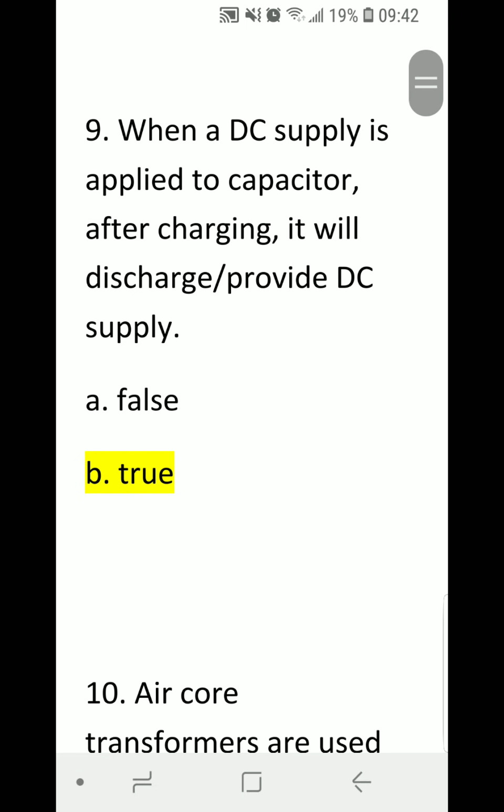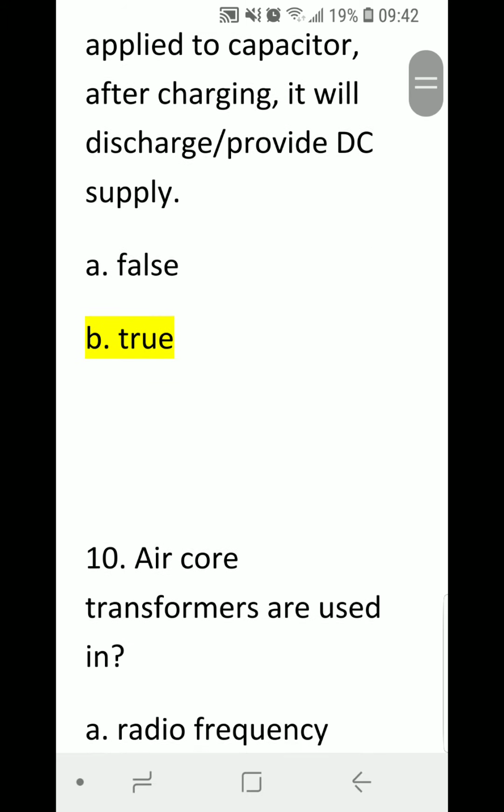Number 9. When a DC supply is applied to capacitor, after charging, it will discharge or provide DC supply. Is the statement A. false or B. true? Correct answer is B. True statement.